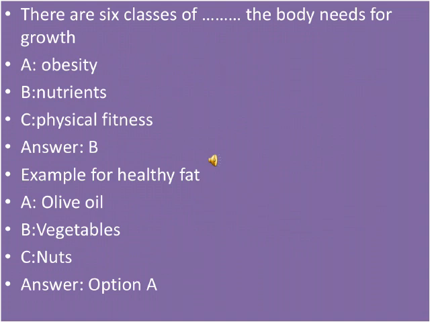There are six classes of dash the body needs for growth. Option A is obesity, B is nutrient, C is physical fitness, so the answer for that is B, nutrients. The example for healthy fat: option A is olive oil, B is vegetables, C is nuts, so the right option for that is option number A, olive oil.